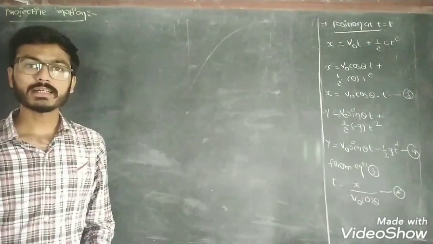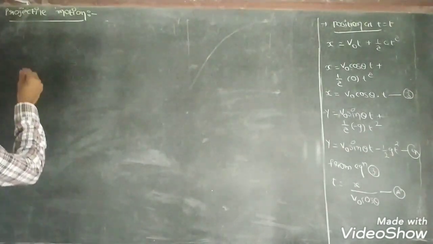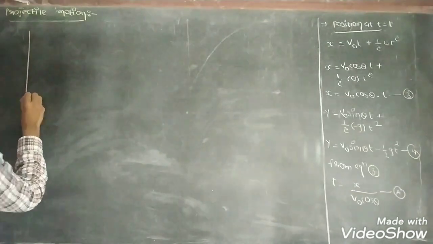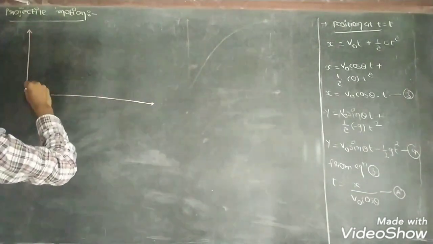Okay, now we know that the path of a projectile is a parabola. This is the actual graph of projectile motion.